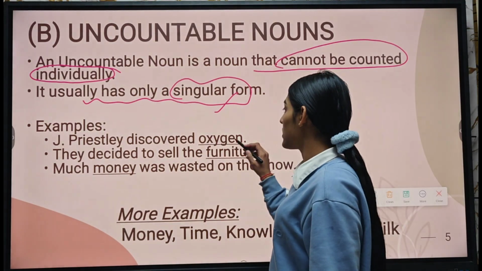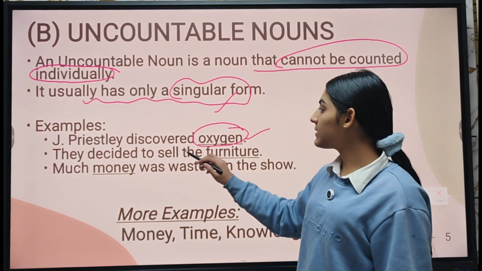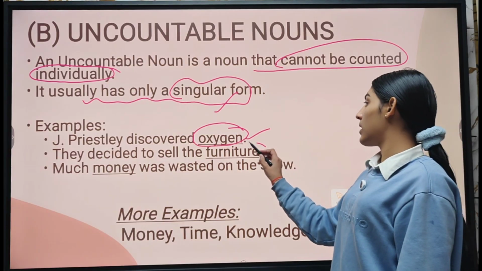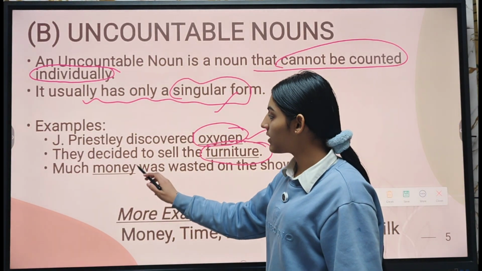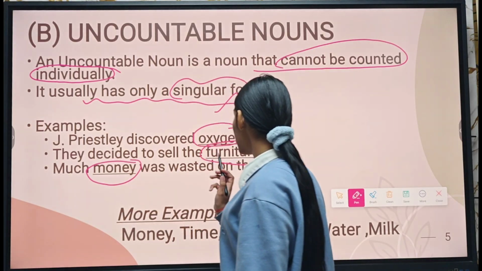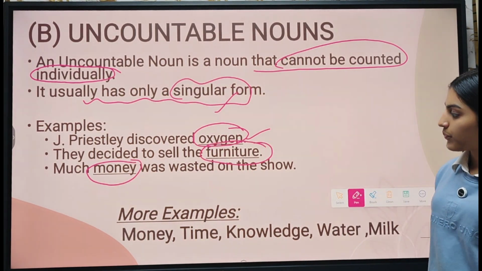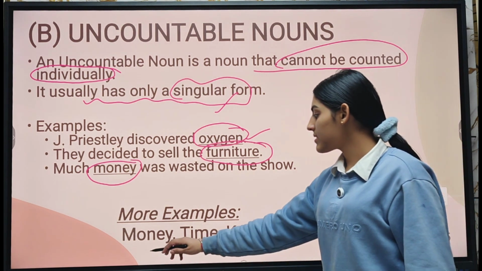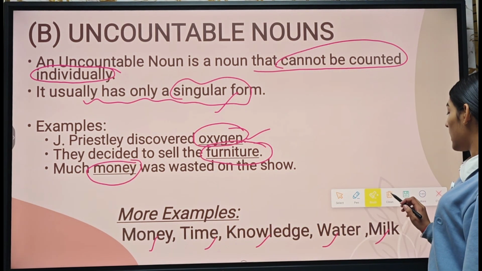J. Priestley discovered oxygen. Here the word oxygen is uncountable noun. They decided to sell the furniture. So here furniture is uncountable noun. Similarly, in this, much money was wasted on the show. So the word money is uncountable noun. Here are more examples, that is money, time, knowledge, water, milk, all are uncountable noun.